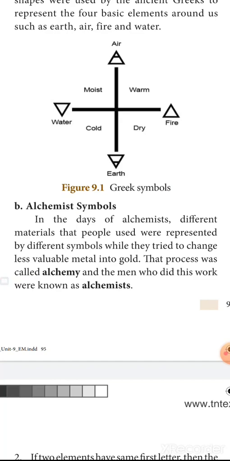So the process was called alchemy, and the men who did this work were known as alchemists. In the days of alchemists, different materials that people used were represented by different symbols while trying to change the less valuable metal into gold.